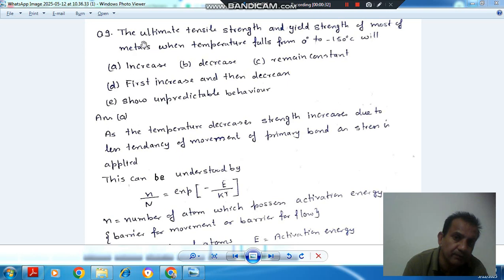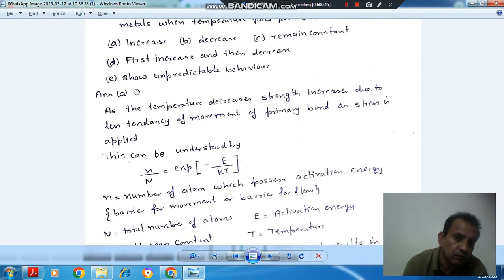So the answer is option A. The ultimate tensile strength and yield strength of most metals when temperature falls from 0 degrees to minus 150 degrees Celsius will increase. The explanation is: as temperature decreases, strength increases due to less tendency of movement of primary bonds as stress is applied. This can be understood by this formula.